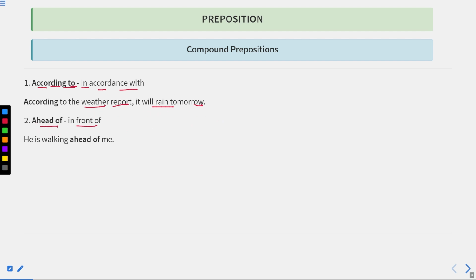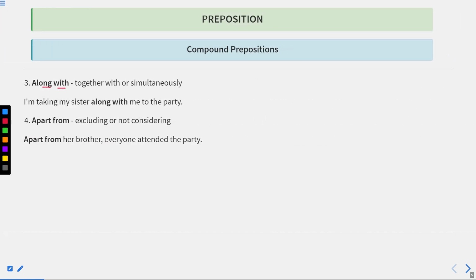Then ahead of, in front of. He is walking ahead of me. It means in front of me. Next is along with. So here we have added along with. Together with or simultaneously. I'm taking my sister along with me to the party. It means we both are going to the party. Apart from, excluding or not considering. Apart from her brother, everyone attended the party. It means everyone went to the party except his brother. Or sorry, except her brother.